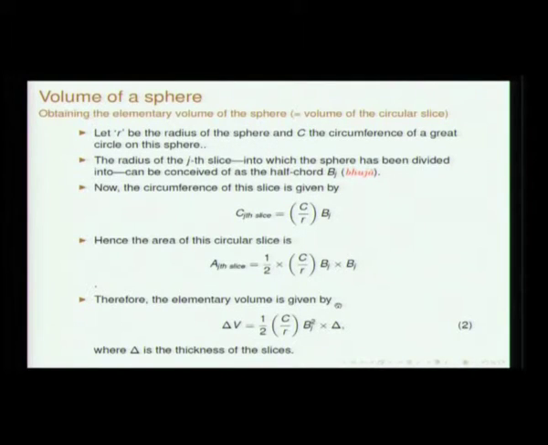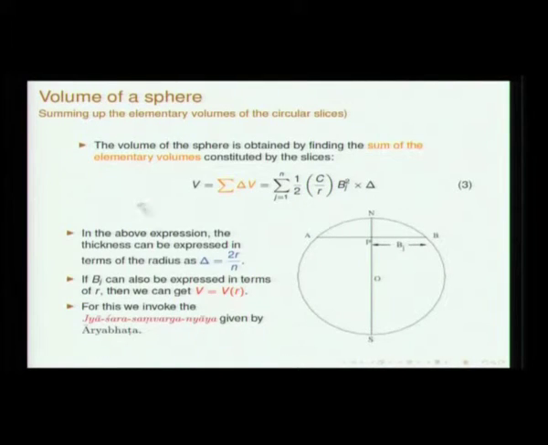So, then what do you do? You have to just sum up these elementary volumes. So, that gives you half of C by R into Bj square into delta. So, you have to find out Bj square in terms of radius, that is all the problem is. If you look at the right hand side of this equation, all that you have is C by R times delta. So, delta is 2R by n, that is the thickness. So, you have to find an expression for Bj square.